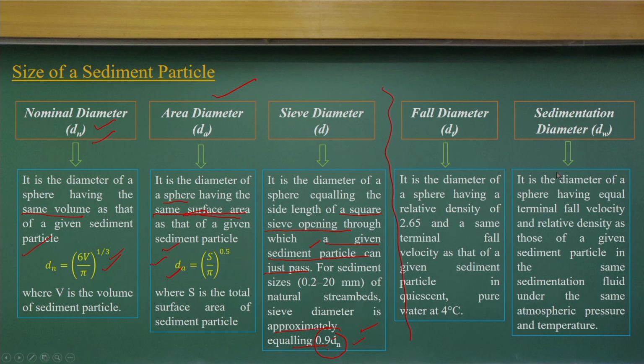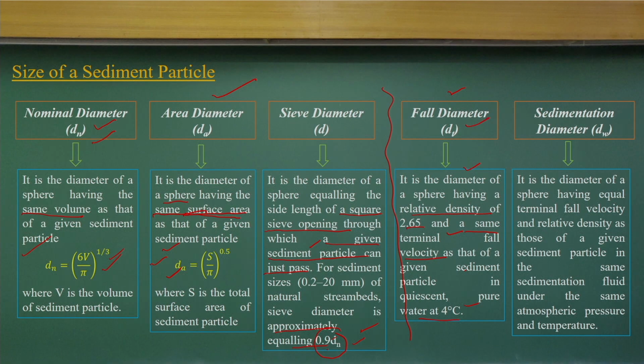Now the other two are the fall diameter and the sedimentation diameter. In many sediment transport processes, the sediment tries to fall down, so we want to know the fall velocities. We find it in two ways, again as an equivalent sphere, with a relative density of sand of 2.65 at a temperature of 4 degrees. That diameter we call the fall diameter. This is related to sediment fall and the sediment deposition process.